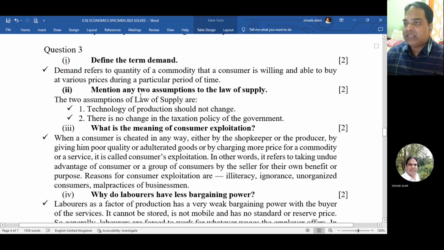Then mention 2 assumptions to the law of supply. Technology of production should not change. There is no change in taxation policy of the government.